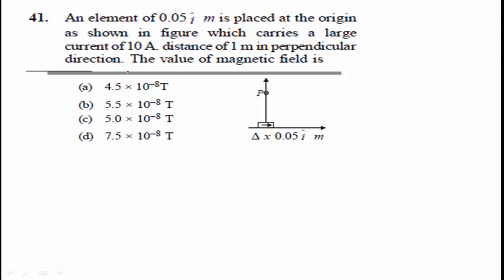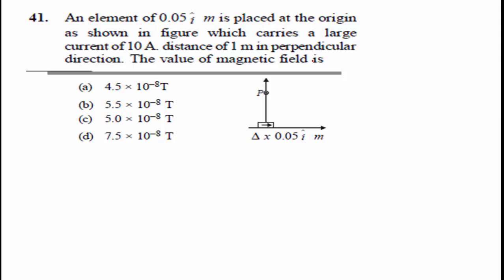The next question is, an element of 0.05 i cap meter is placed at the origin as shown in this figure, which carries a large current of 10 ampere, at a distance of 1 meter in the perpendicular direction.